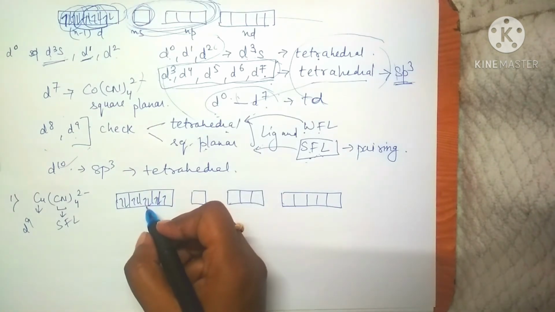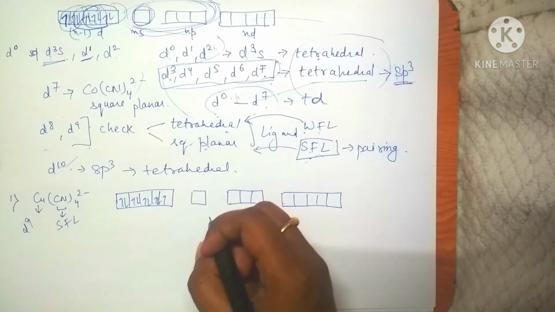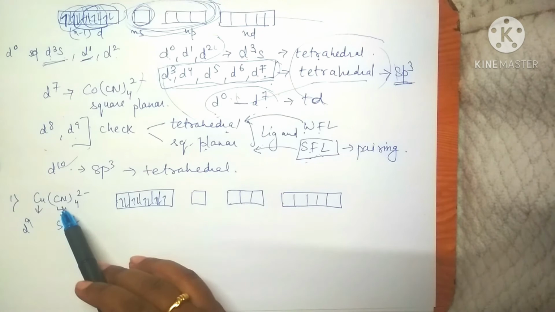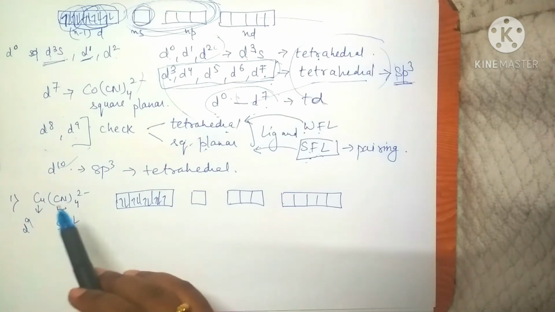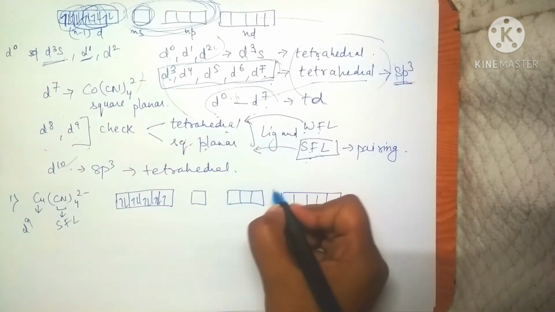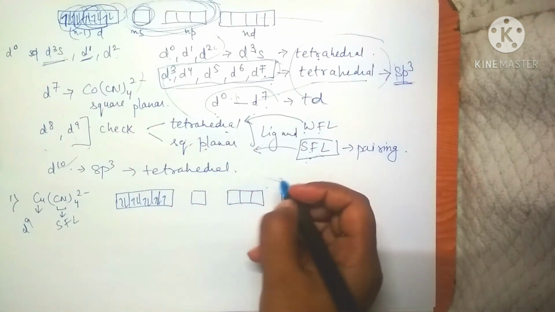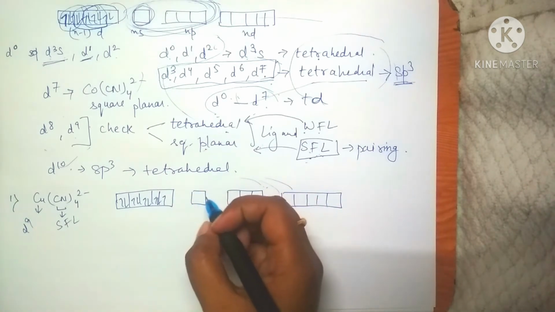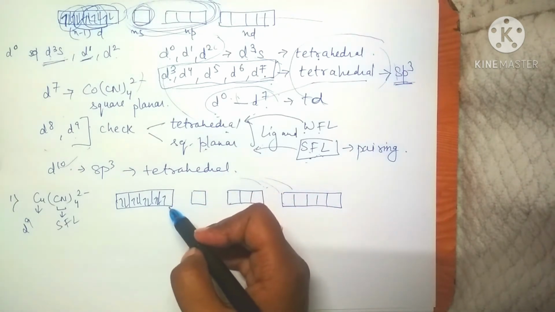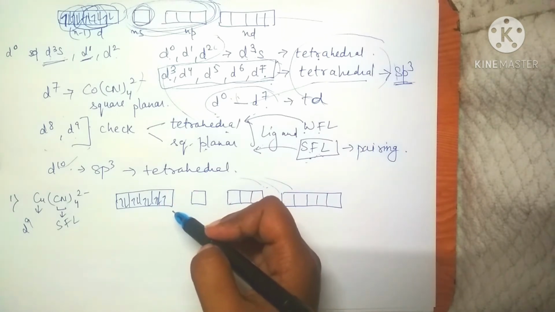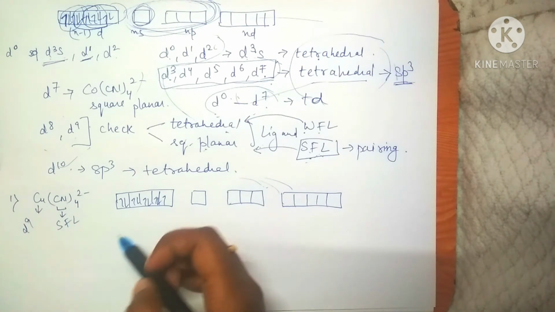Here first we'll talk about the hybridization. See here, it is a strong field ligand, CN is a strong field ligand, so it will be having square planar geometry. Initially if you look at this complex, then we'll see that sp3 hybridization is going to happen, because one empty d orbital is not available, but because this ligand is a strong field ligand, what it will do,